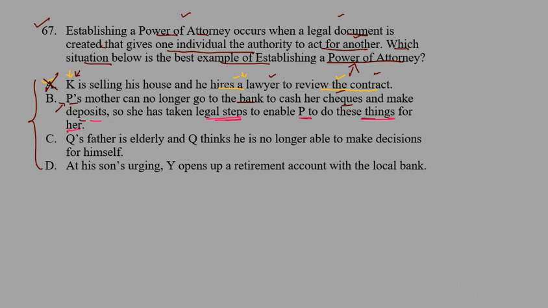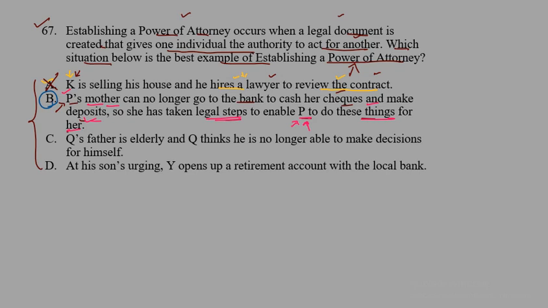So in this case, P will be the son or daughter. Here P has the authority to act in place of his or her mother, to take legal steps like cashing her checks or making deposits. So here you can see P has the power of attorney to work for the mother, or instead of the mother. So B can be a possible answer.